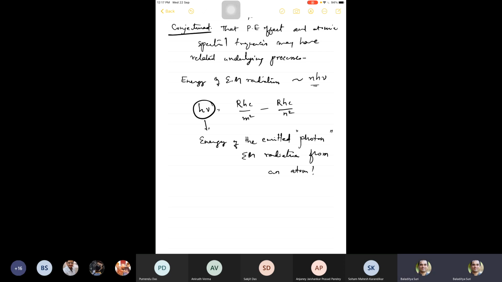All right, so far so good. All we have done is gone from 1 over wavelength to frequency, and we borrowed Planck's relation and said if we introduce h into this, we get a formula like this.